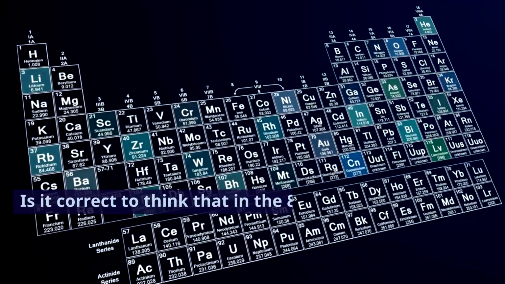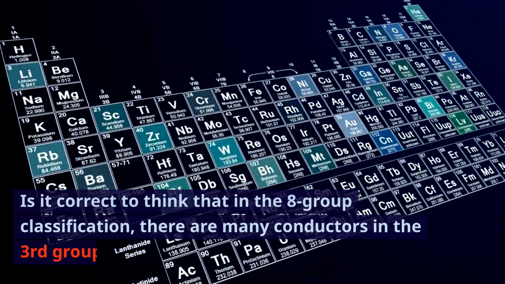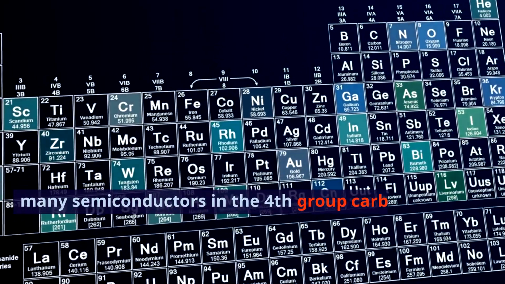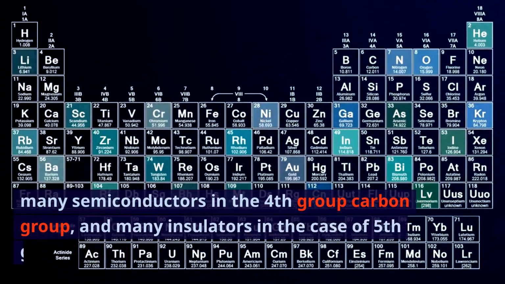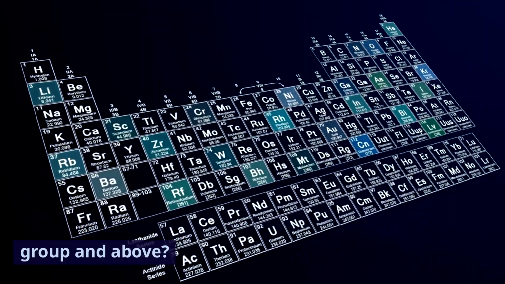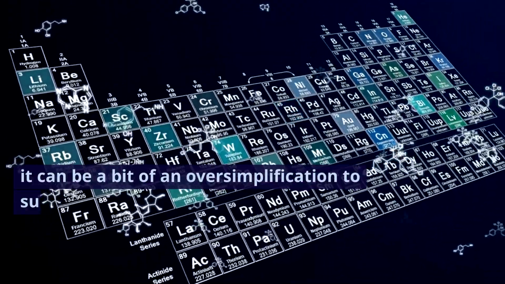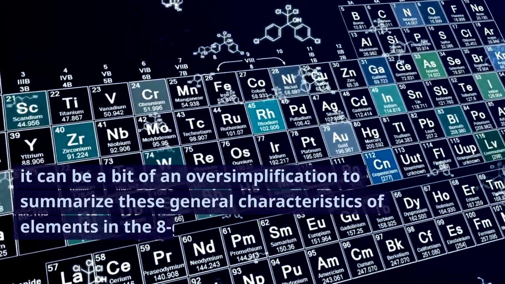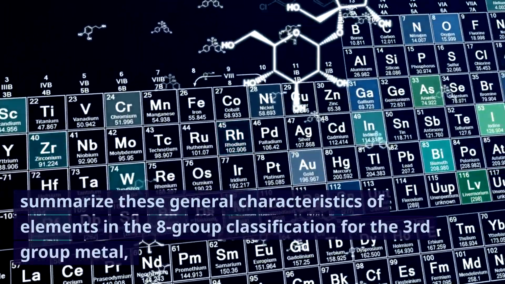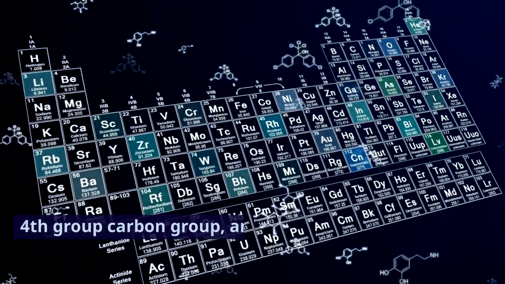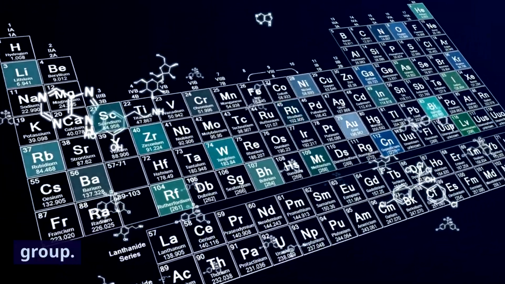Is it correct to think that in the 8-group classification, there are many conductors in the 3rd group metal, many semiconductors in the 4th group carbon group, and many insulators in the case of 5th group and above? Generally speaking, it can be a bit of an oversimplification to summarize these general characteristics of elements in the 8-group classification for the 3rd group metal, 4th group carbon group, and elements above 5th group.